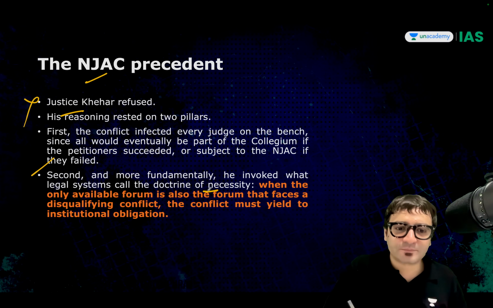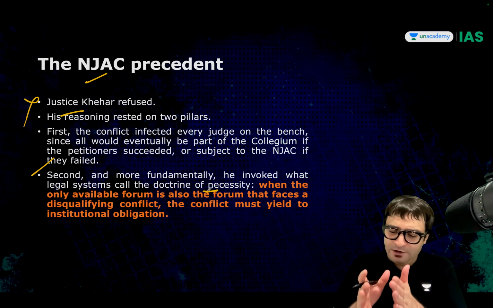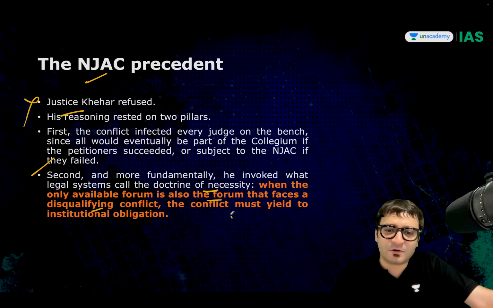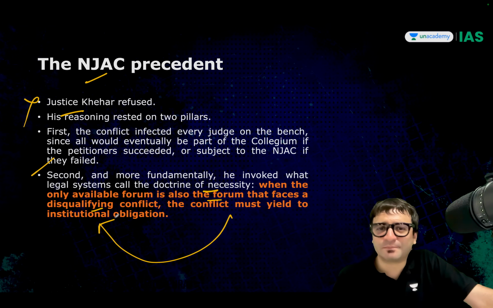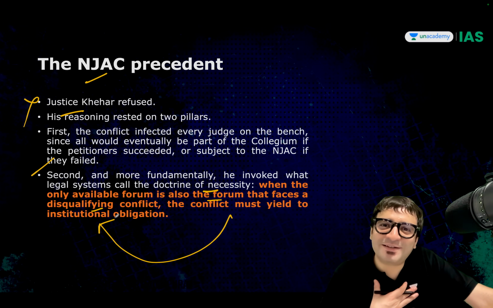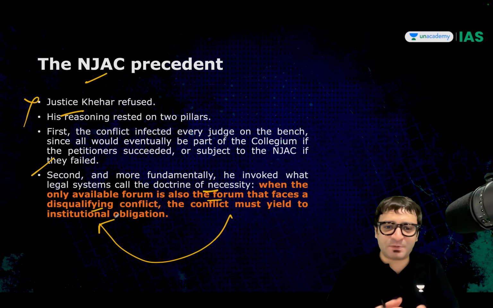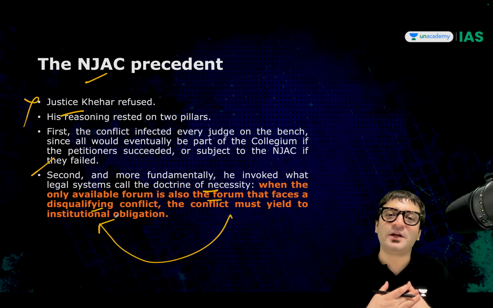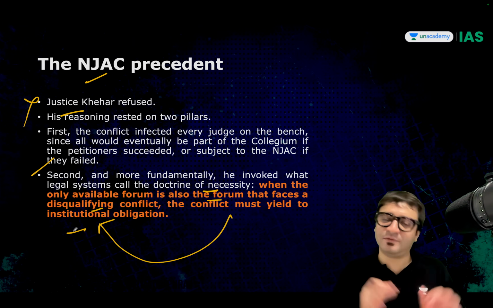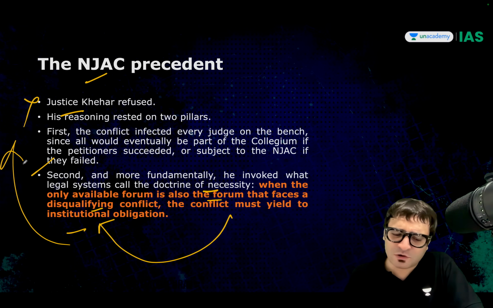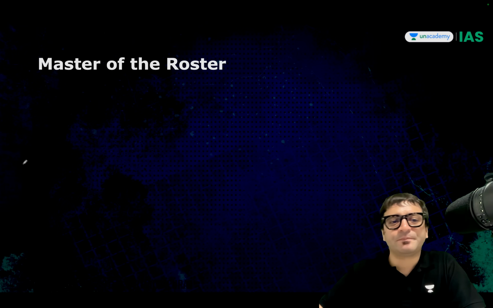Number 2, doctrine of necessity. When the only forum which is available is also the forum that faces a conflict, then conflict must yield to institutional obligation. See, you have a conflict of interest, we have a conflict of interest. We are the judges. But who can decide this case? Only the judges. So the clash is between the only forum which is capable of resolving this clash. Then in that case, we have to defer to this institutional obligation. We have to decide. And we are deciding, I will not recuse. Why? Because we will be impartial even then.